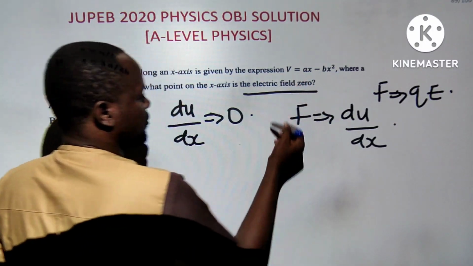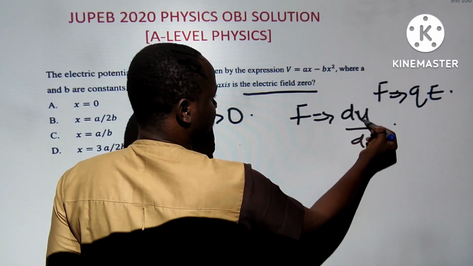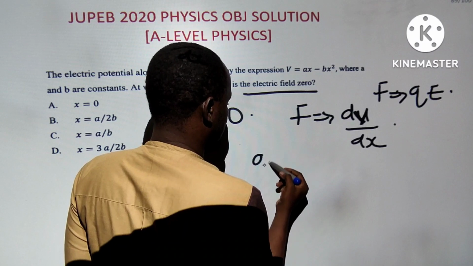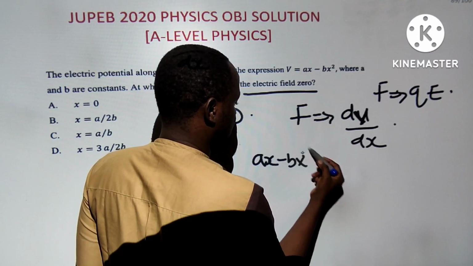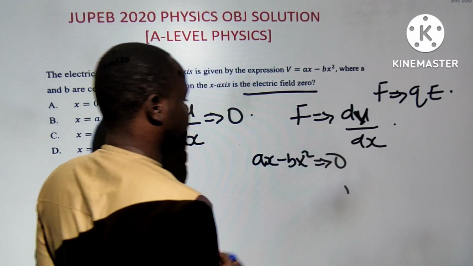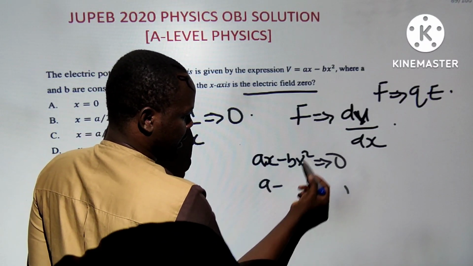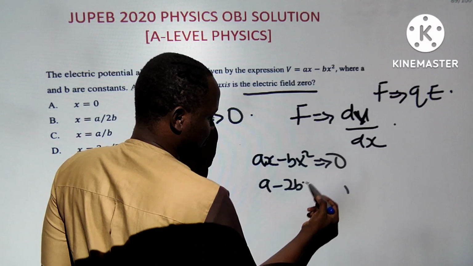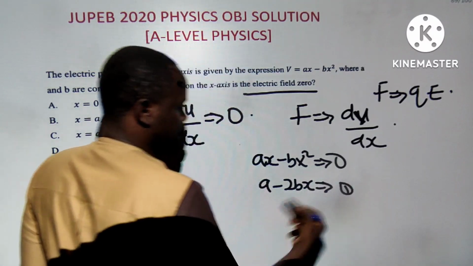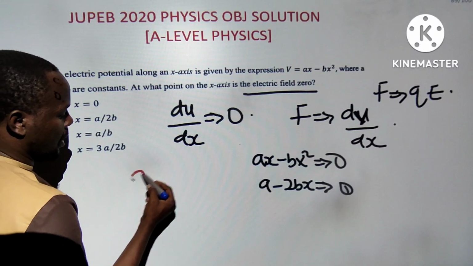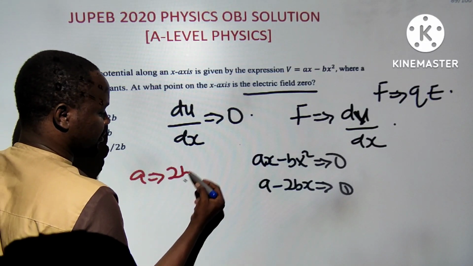So if this, the V by ds, now they use V as U, and I think that's the V by ds, is equals to 0. So if this is equals to 0, you have AX minus BX squared is equals to 0. Differentiate this, it should be A minus 2BX is equals to 0. Then you can say, finishing that, you have A is equals to 2BX.